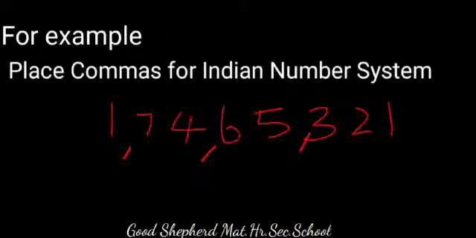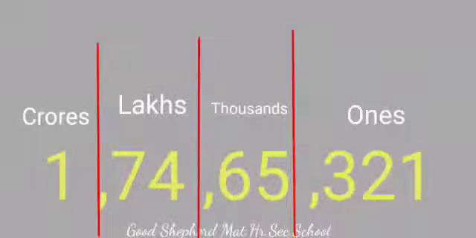For example, place commas for the Indian number system. First, we place a comma for the first period, and next the thousands period, next the lakhs period, and last the crore period. This is the standard form of a number in the Indian system. Next, we classify the periods: ones, thousands, lakhs and crores.